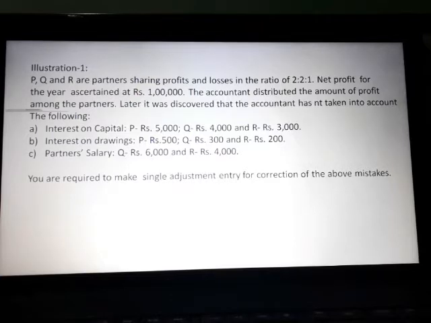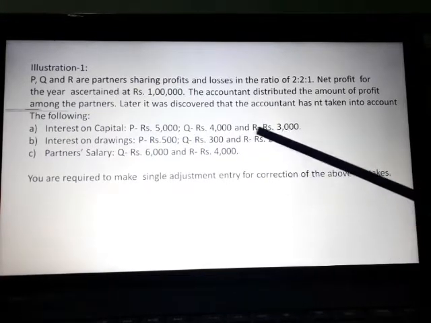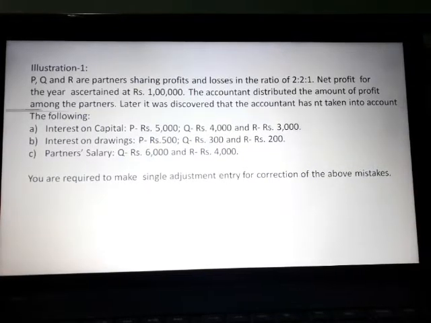Later it was discovered that the accountant had not taken into account the following: interest on capital P 5,000, Q 4,000, R 3,000 not given weightage; interest on drawings P 500, Q 300, R 200 ignored completely; partner salary Q rupees 6,000, R rupees 4,000 not debited to profit and loss appropriation account.